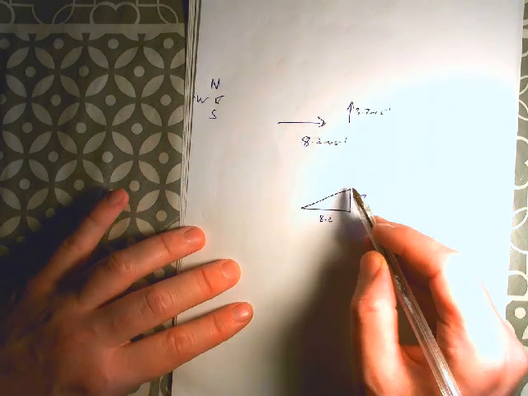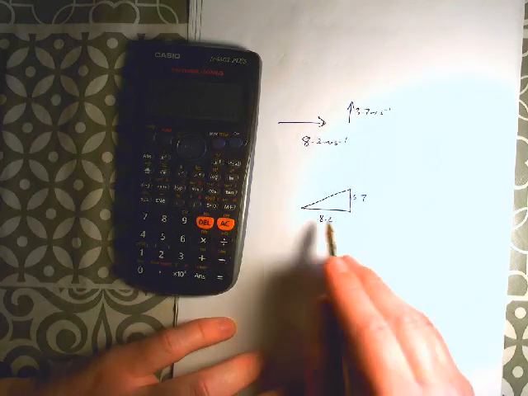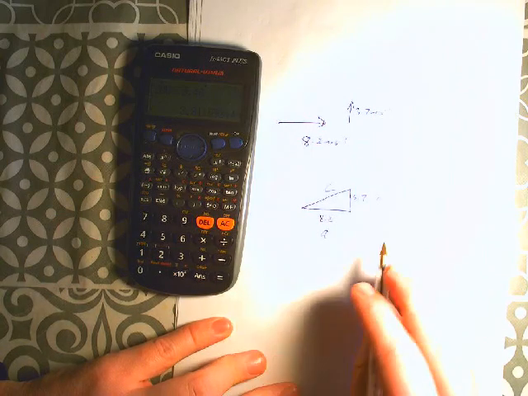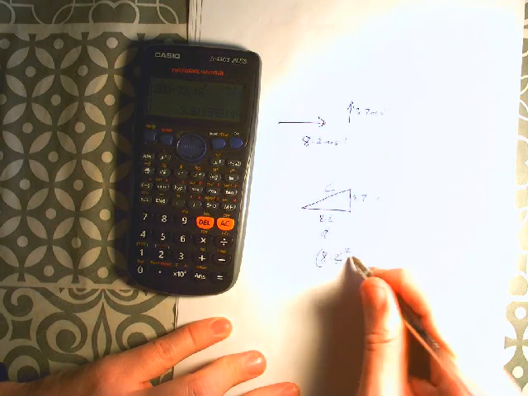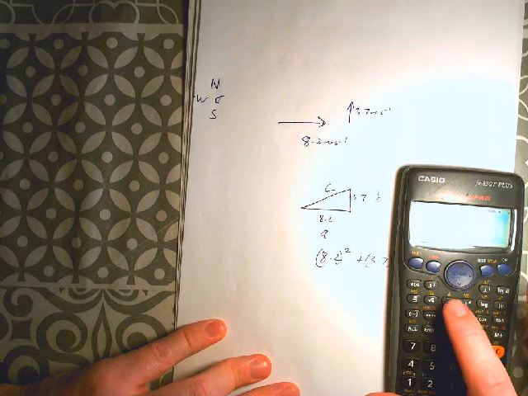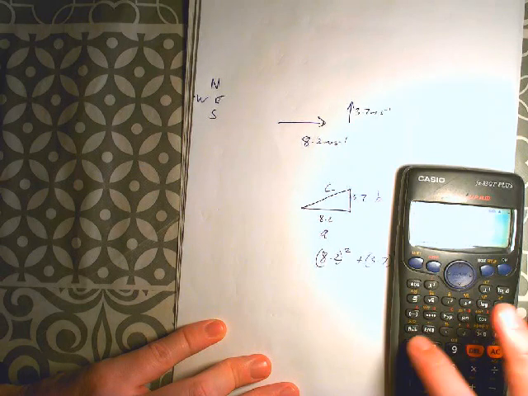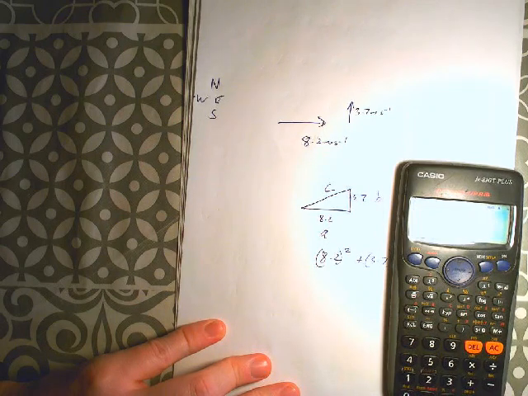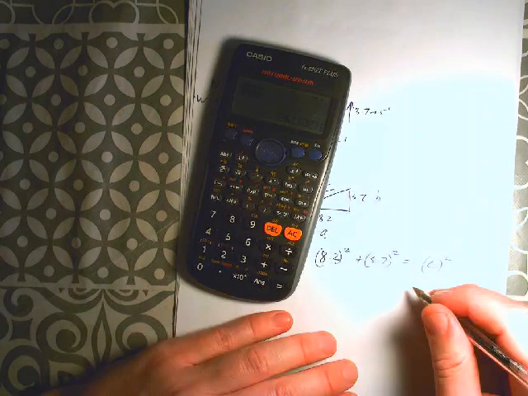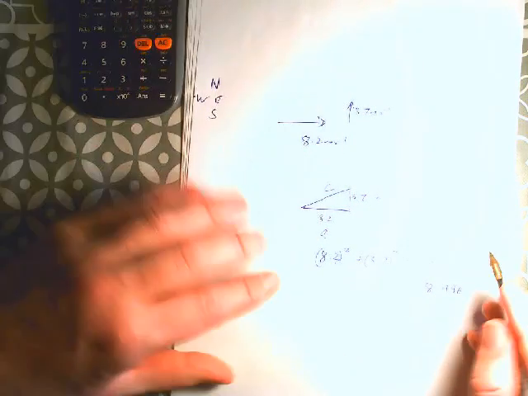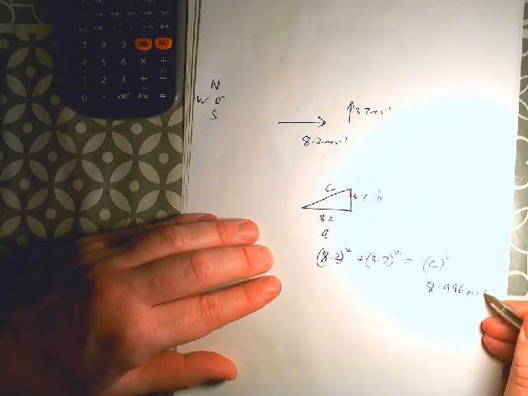And really what you're looking for here, it's just a triangle. It's a right angle triangle. So we've got 8.2 is that, 3.7 is that, and we're looking for the magnitude of the displacement and the direction. So let's get the magnitude first. And that's going to be Pythagoras all day long. a squared plus b squared equals c squared. So if I take 8.2 squared plus 3.7 squared, it will give me whatever c is squared. So let's do that real quick. 8.2 squared plus 3.7 squared is equal to whatever that is. And let's get the square root of the answer.